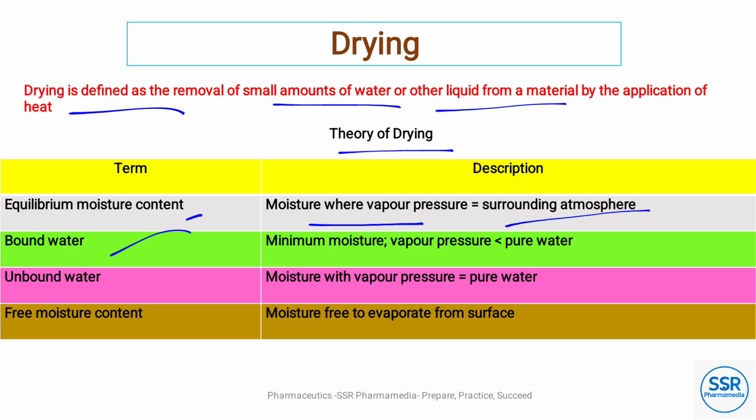Bound water means minimum moisture, with vapor pressure less than pure water. Unbound water means moisture with vapor pressure equal to pure water. Free moisture content means moisture free to evaporate from the surface.